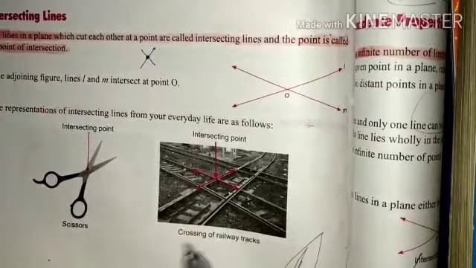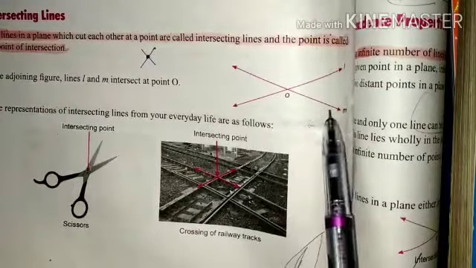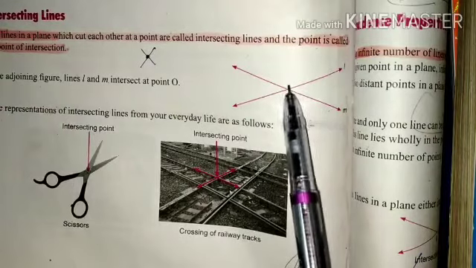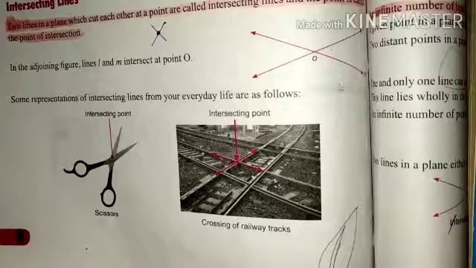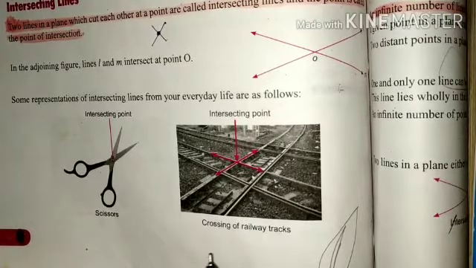Here L and M are the two lines which intersect at point O. Here they show examples of a scissor and crossing of railway tracks which represent intersecting lines.